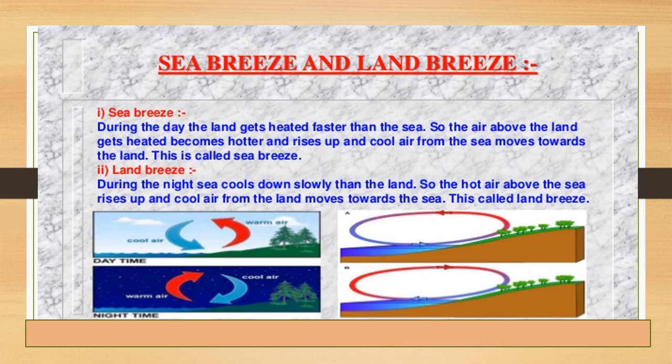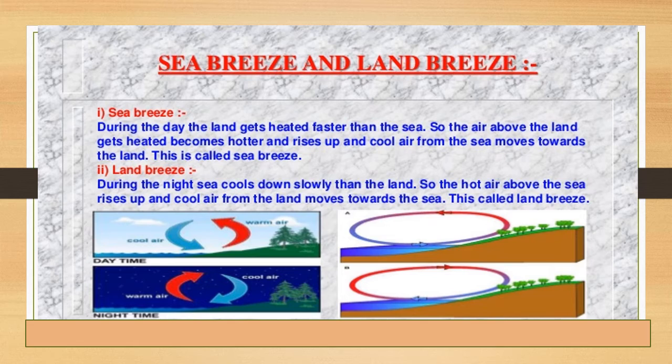Nighttime picture B, you can see what is happening. Night time, sea cools down slowly. So the sea is hot, the water is warmer. You might have seen, if you go to the sea or to water at night time and you put your leg inside, it is a bit warmer than the land.